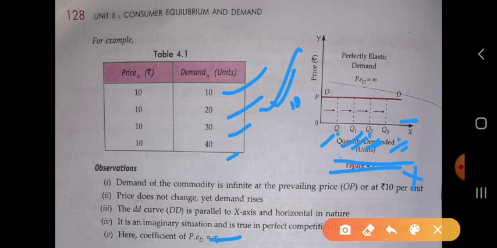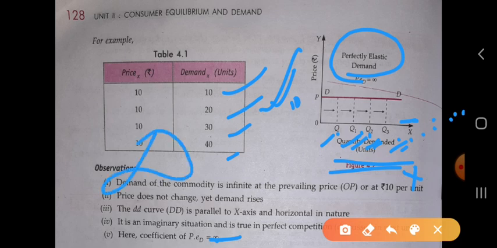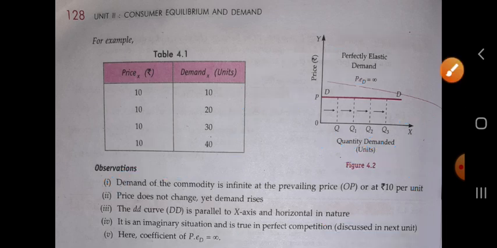So it continues till infinite. Okay, so this is perfectly elastic demand, and here the price elasticity of demand is infinite. So it is the first kind or degree of the price elasticity of demand.